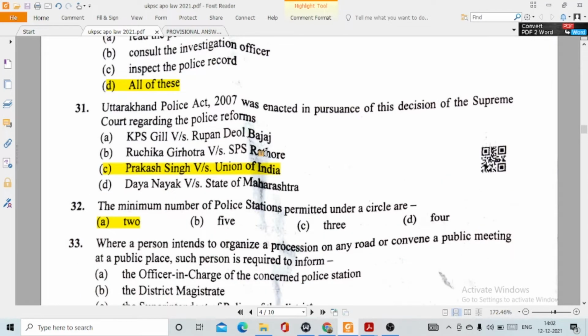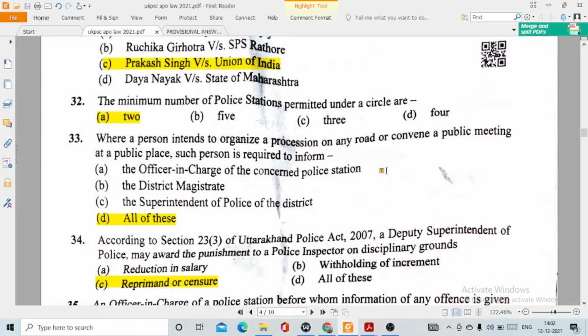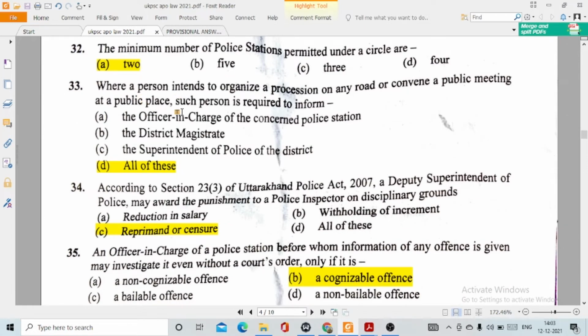31. Uttarakhand Police Act 2007 was enacted in pursuance of this decision of the Supreme Court regarding the police reforms. This is option number C, Prakash Singh versus Union of India. 32. The minimum number of police stations permitted under a circle are option number A, 2. 33. Where a person intends to organize a procession on any road or convene a public meeting at a public place, such person is required to inform. This option number D, all of this: the officer in charge of the concerned police station, the district magistrate, the superintendent of police of the district.